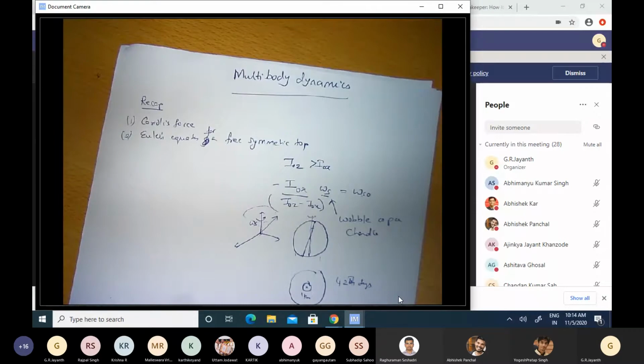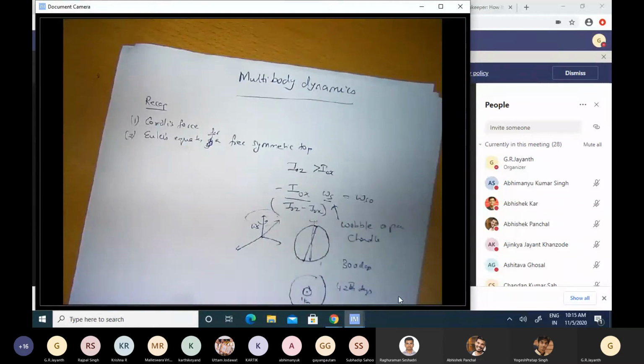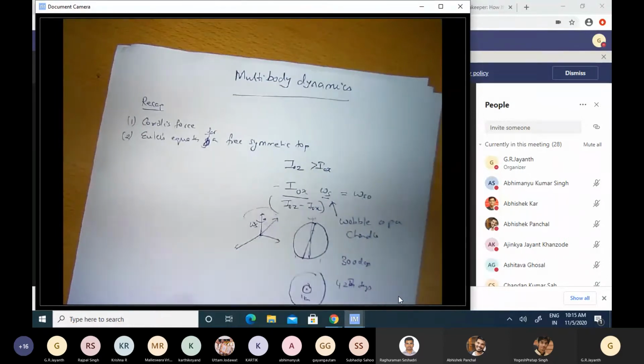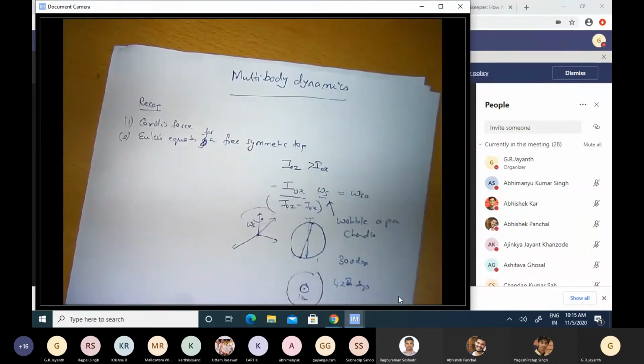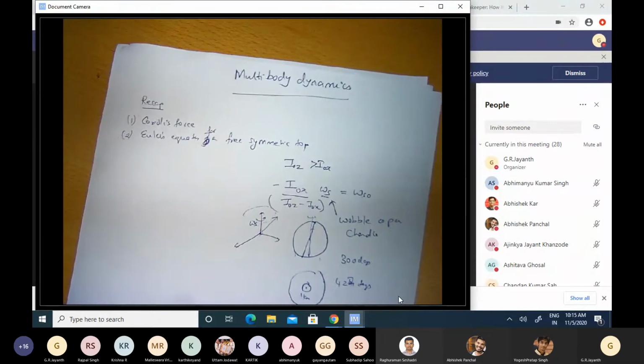Euler's equations demonstrated that it has to be around 300 days because the geometry of the oblate spheroid results in this inertia ratio, the difference between I0z and I0x, divided by I0x, being around 1/300. So it had to be 300 days, but what was discovered was 424 days.